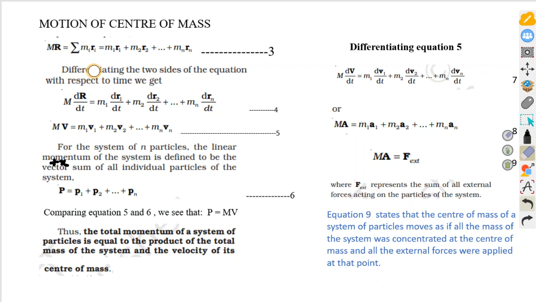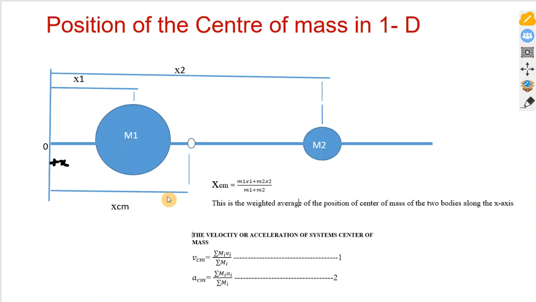If we differentiate equation 3 with respect to time, we have this. But before we look at that, look at equations 1 and 2. Equations 1 and 2 give the velocity or acceleration of the system's center of mass.